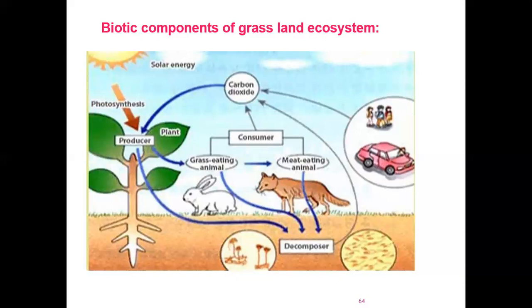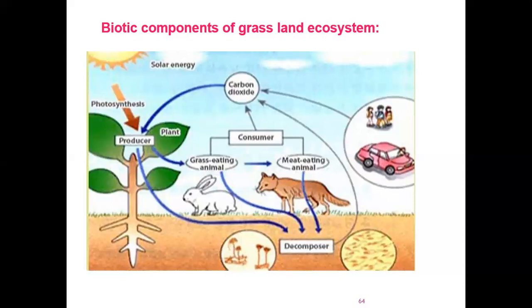Now, what are the threats or what are the dangers that grassland is facing? So the dangers that grassland is facing is that nowadays we are using the grassland for building factories. We are using it for urbanization, for building residential complexes, and as a result, the land use pattern is changing.